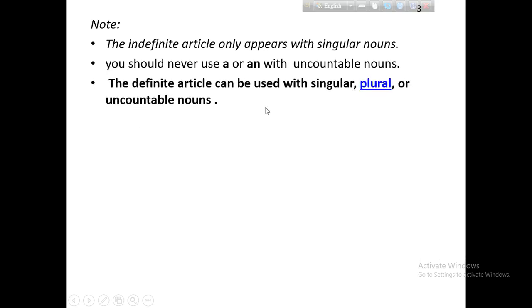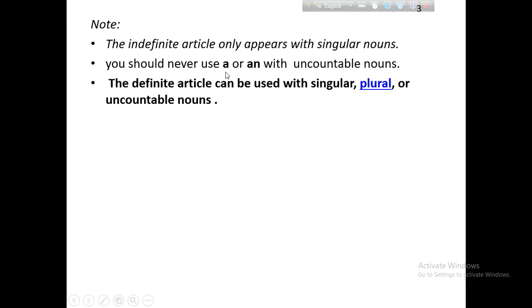The definite article can be used with singular, plural, or uncountable nouns. On the other hand, the indefinite article cannot be used before uncountable or plural nouns. So there is the difference.